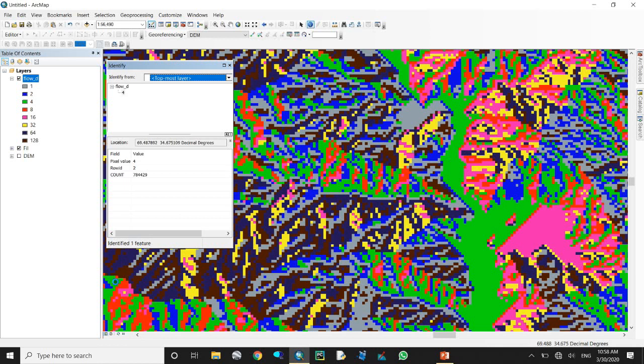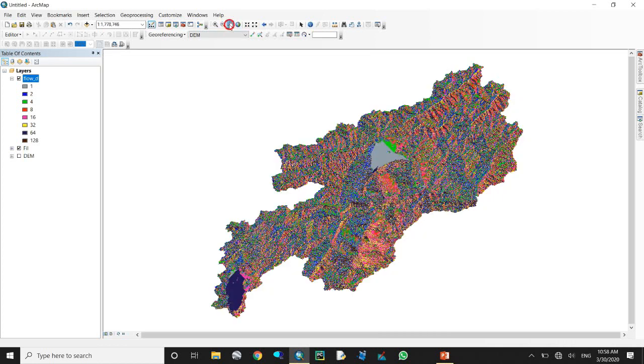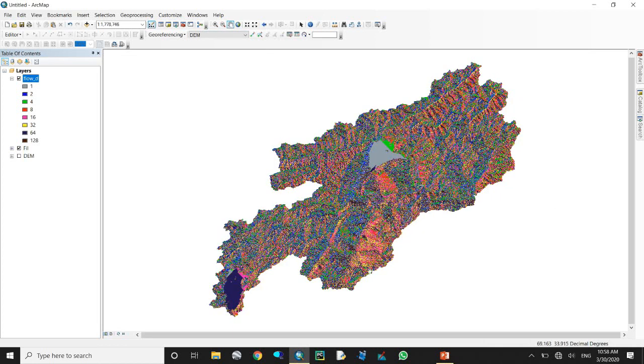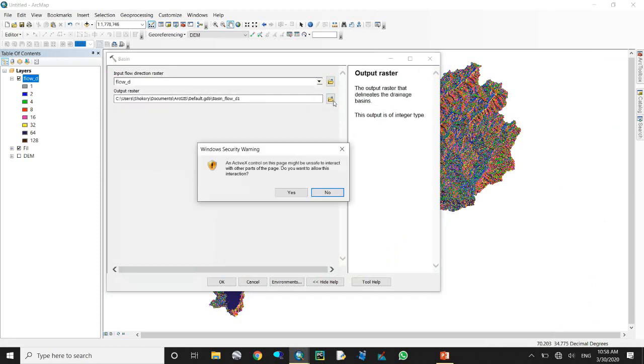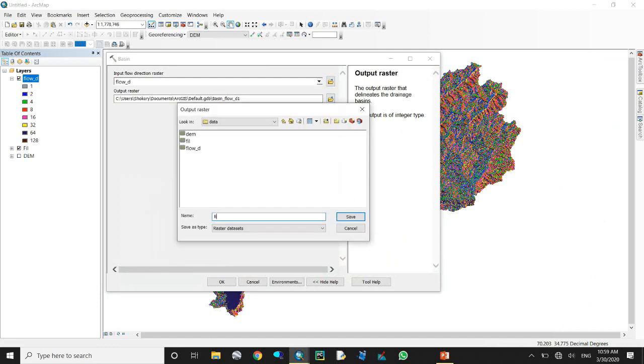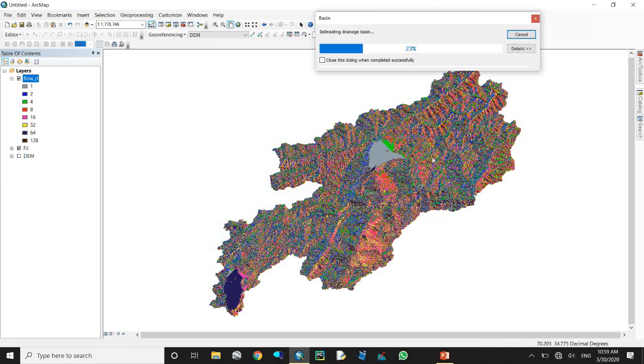Here you will see, and I will explain. In every cell, every color must have the same pixel value. Let me zoom in here. When you run the flow direction, the green color in every part of the image should have the same pixel value, and also the red and the yellow; every same color should have the same pixel value.